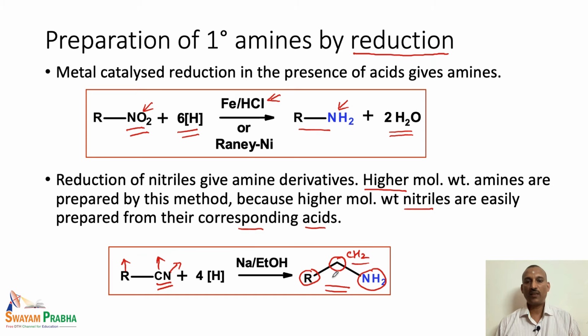This reduction is the most preferred reduction, because in this particular case the cyanide can be formed from the corresponding carboxylic acid. The carboxylic acid can be converted to cyanide. So, when we have these higher molecular weight nitriles, they can be easily reduced to the corresponding amino compound. This method is generally used for the preparation of higher molecular weight primary alkyl amines.